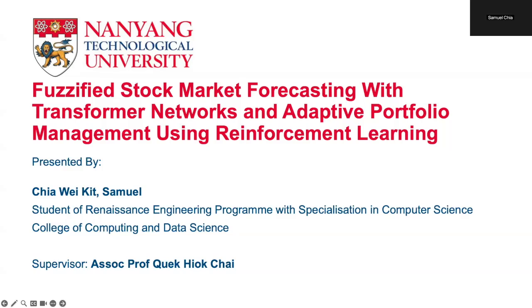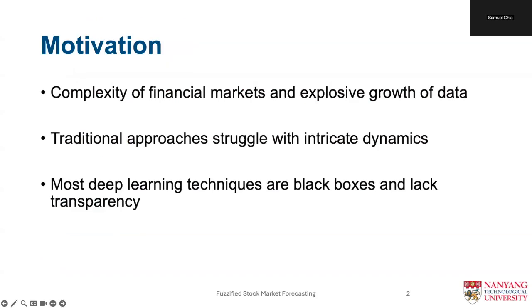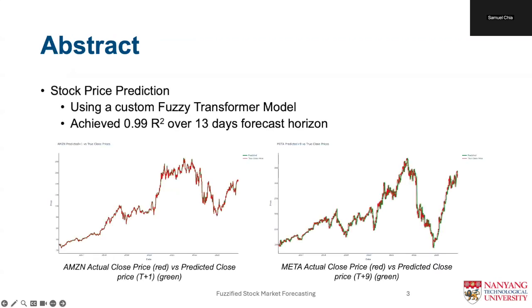Welcome to the presentation on Fuzzified Stock Market Forecasting with Transformer Networks and Adaptive Portfolio Management using Reinforcement Learning, presented by Chia. This project is motivated by the complexity of financial markets and the explosive growth of data. Traditional approaches struggle with the intricate dynamics of the financial markets, and most deep learning techniques are black boxes and lack transparency. This sets the stage for the application of fuzzy logic in price forecasting for interpretability.